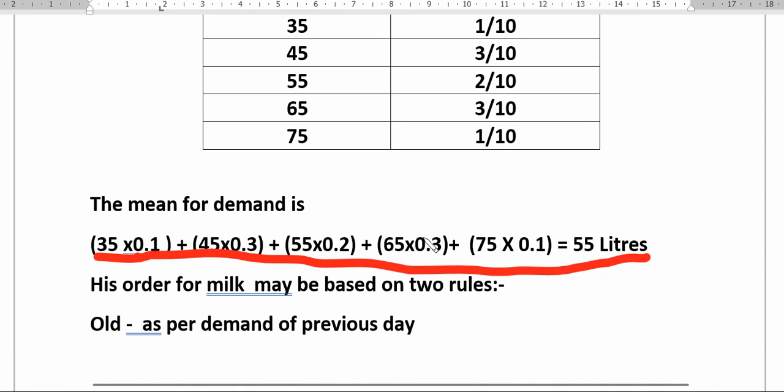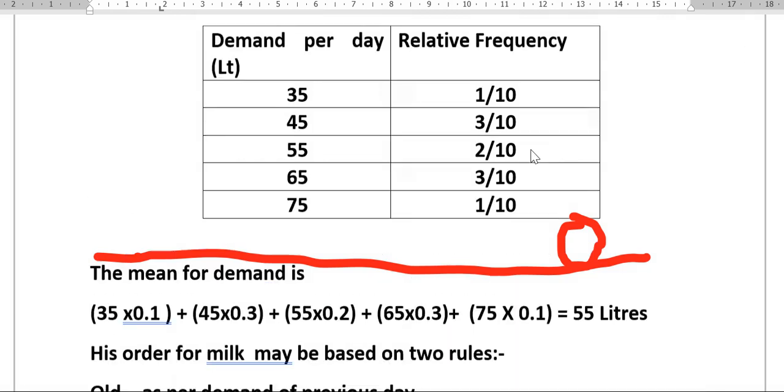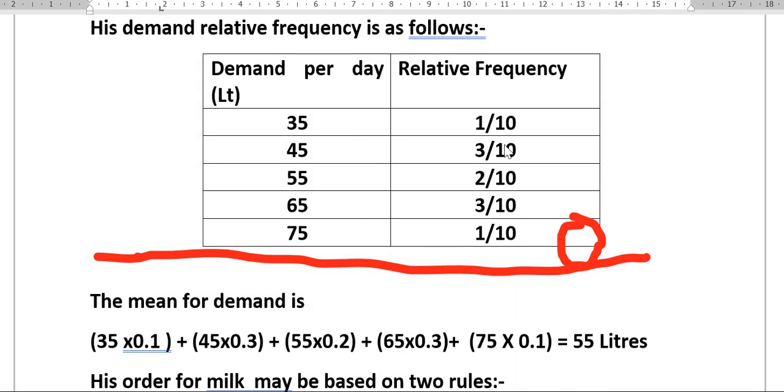65 means 3 by 10, 75 into 1 by 10. So the mean is coming as 55 liters. So either he should give an order of 55 meals all the day, or he should place demand based on the previous experience. Like, if the previous demand is 35, for the next day he will place an order for 35. If the demand for today is 45, then for tomorrow he will place the order as 45, like this. But this keeps on changing.